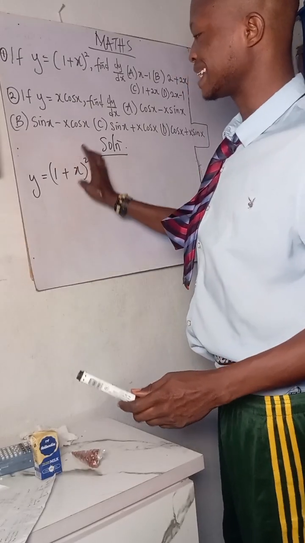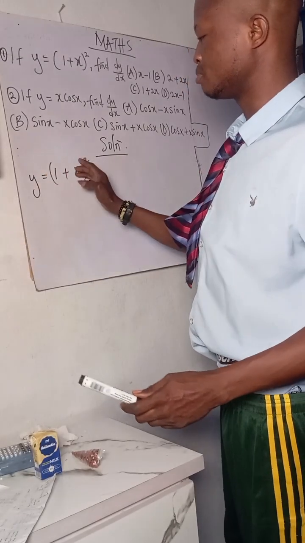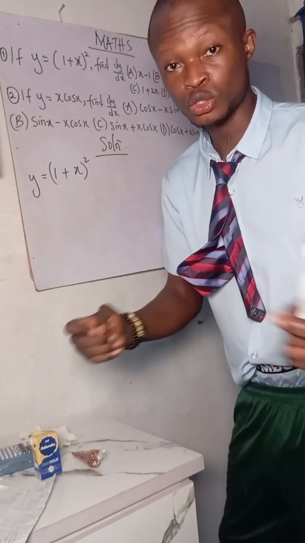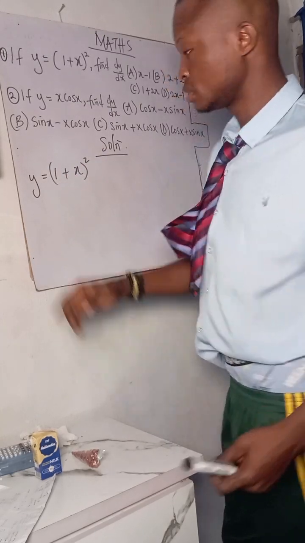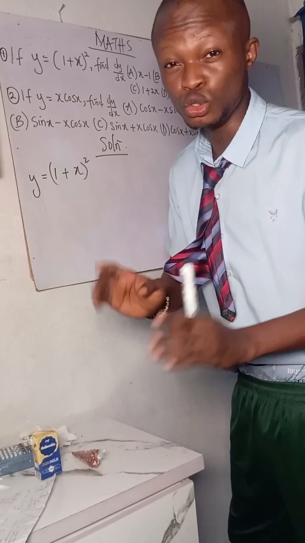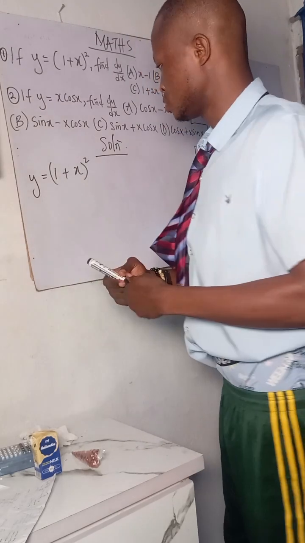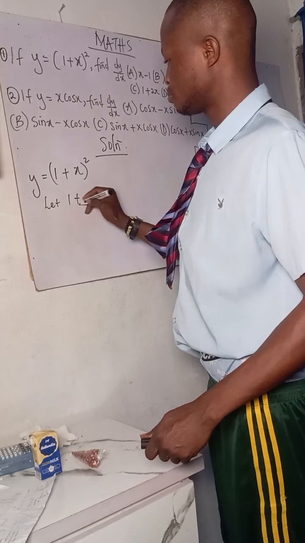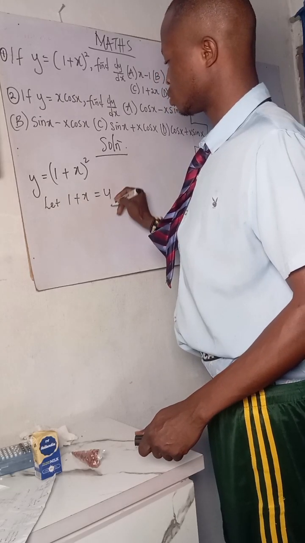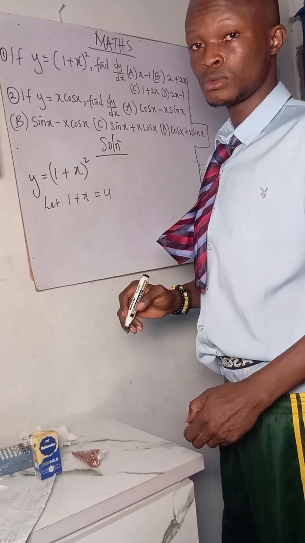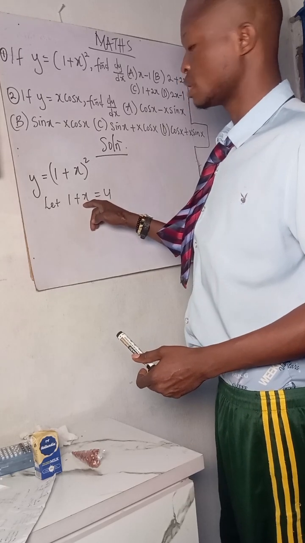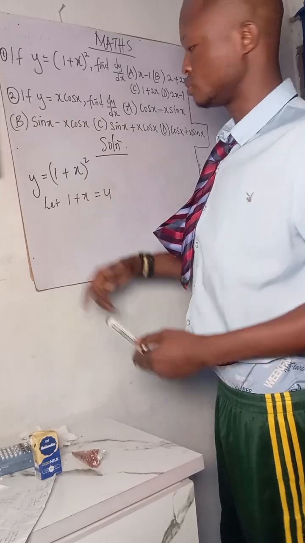See what we do. When you see question like this, numbers dey, come dey put brackets, find dy/dx. Everything wey dey inside the brackets, call am u. So the person in the bracket na 1 plus x, I go call am u. So I now say let 1 plus x equals to u. You feel me? Now, differentiate this u.